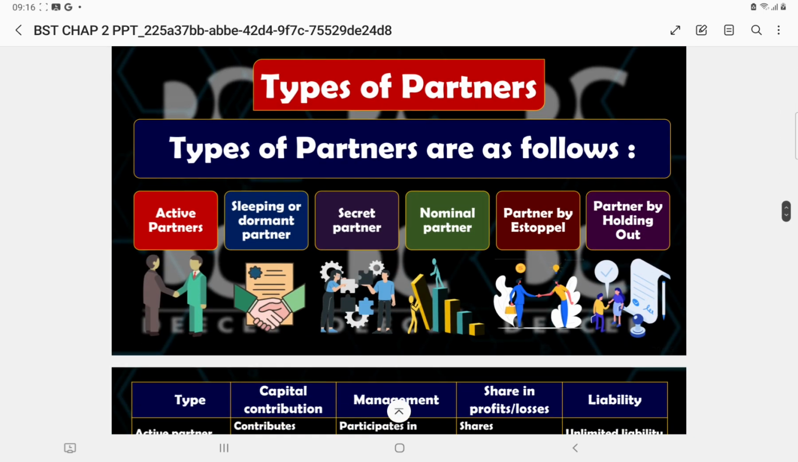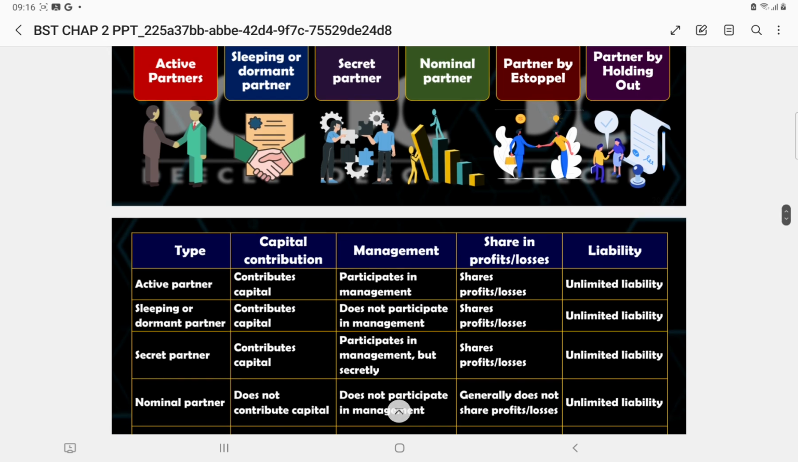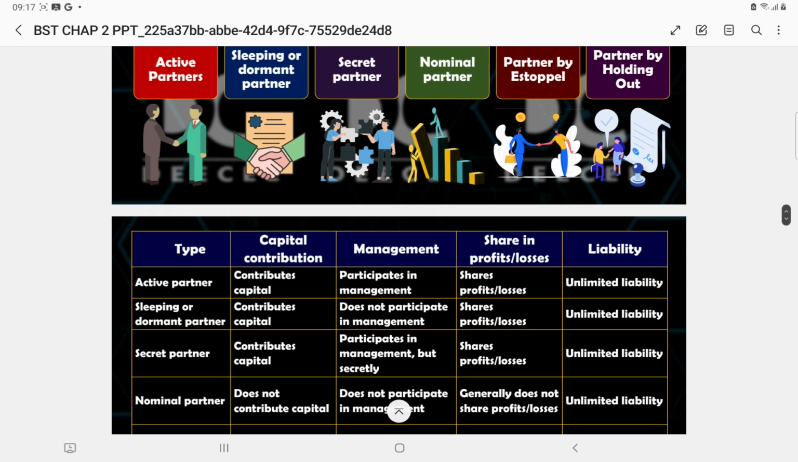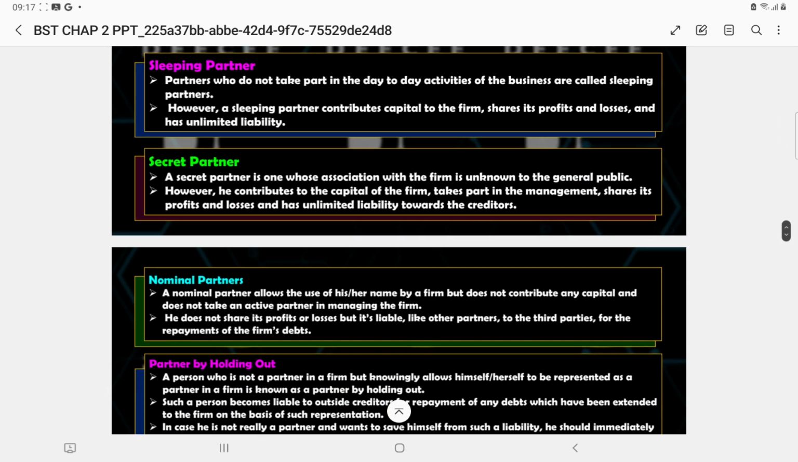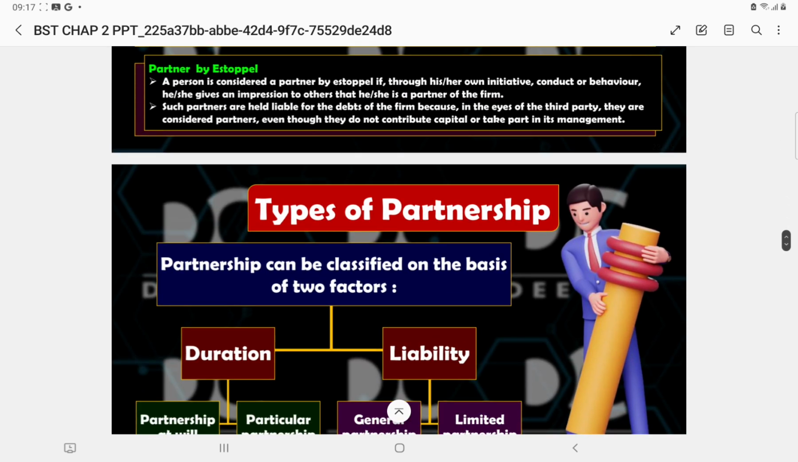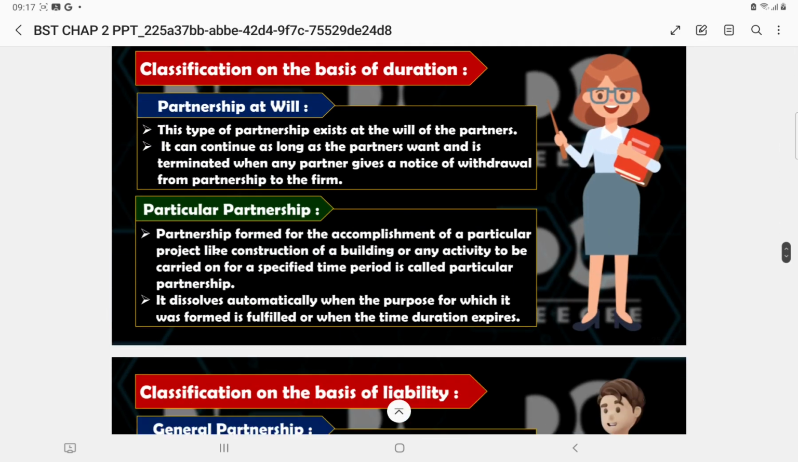There are different types of partners: active partner, sleeping partner, secret partner, nominal partner, stipulated partner or partners by holding out. They are being compared on the basis of capital contribution, management, share in profit and losses, and liability. If we talk about them in detail, notes are given to you. These types of partnership are also divided on the basis of duration and liability also.